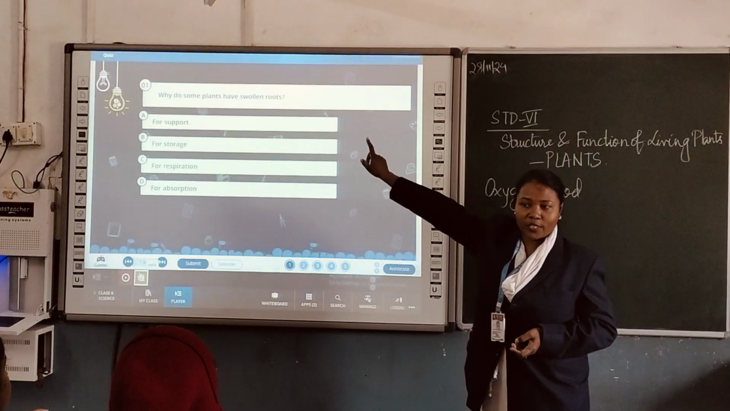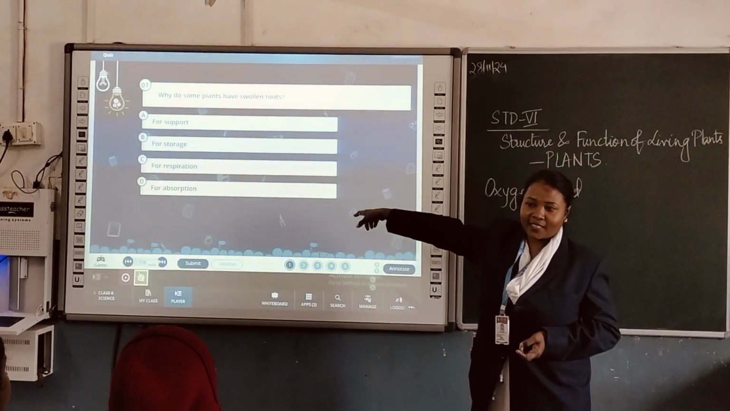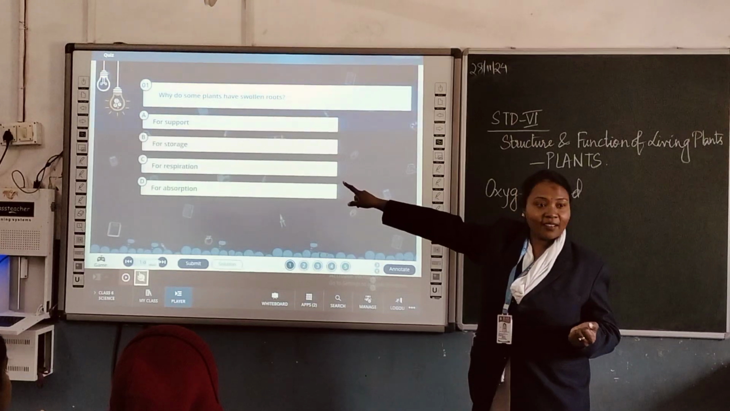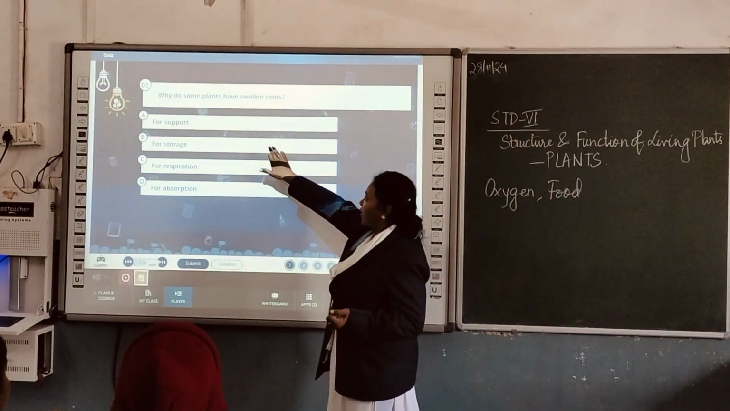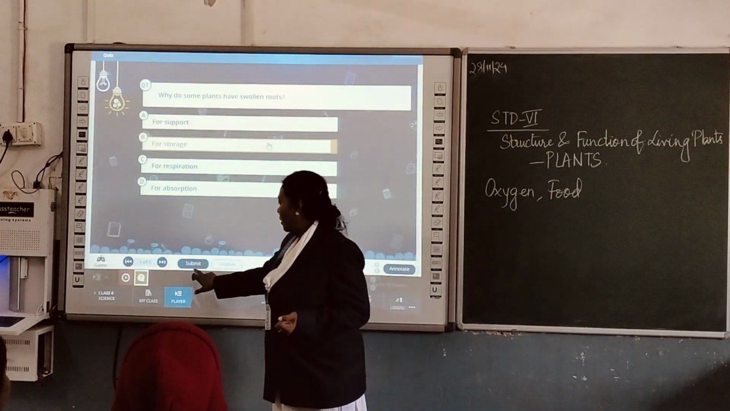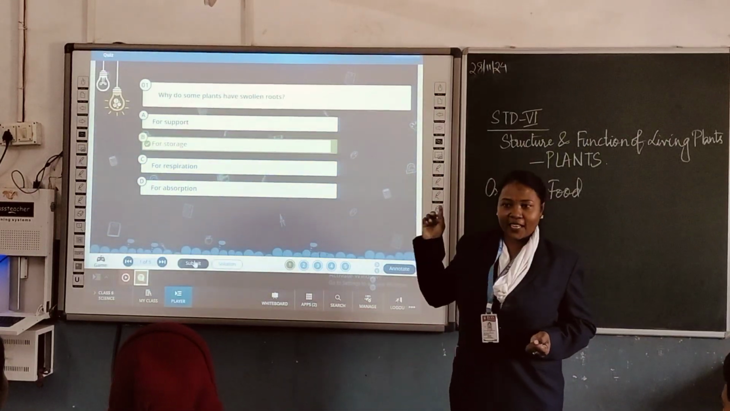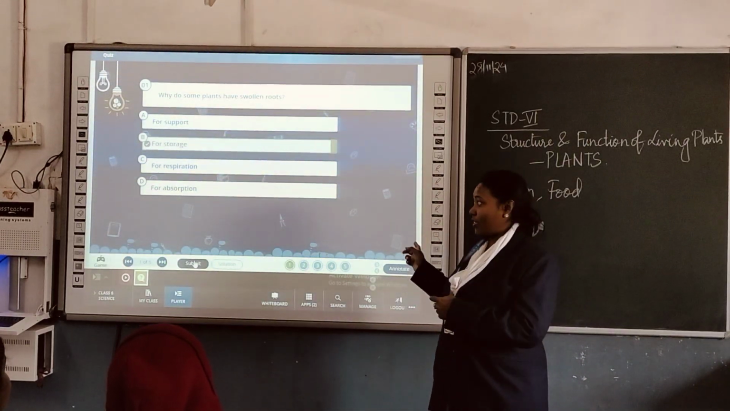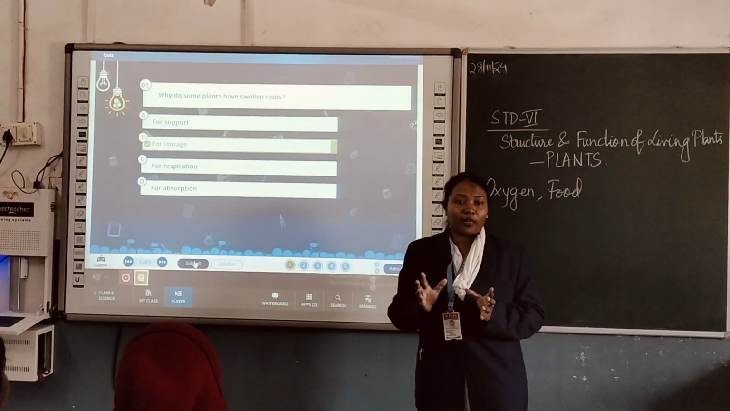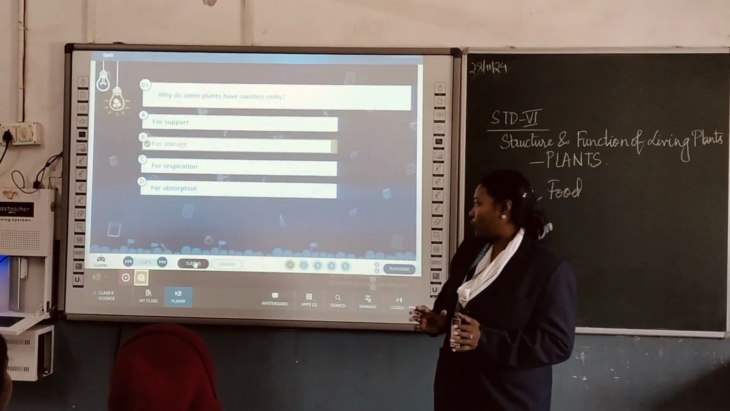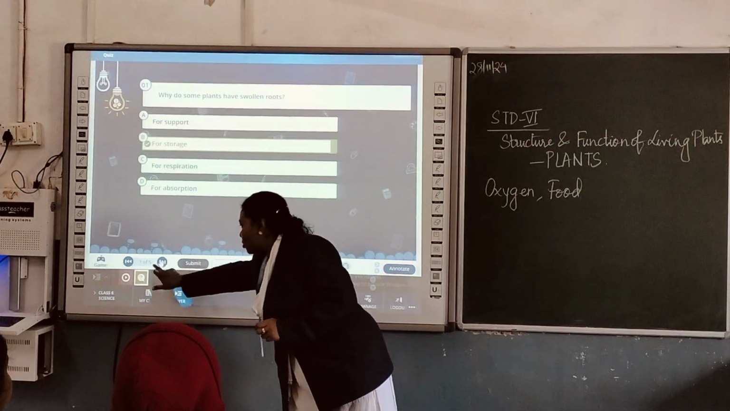Swollen roots are for, just now we studied. Boys, therefore, storage of foods. Okay, no problem, you will learn. Yes, there is a green symbol, so it is correct. Did you get it? Just now I said that some roots are swollen because they are helpful for storage of food. Okay, let's continue with the next question.